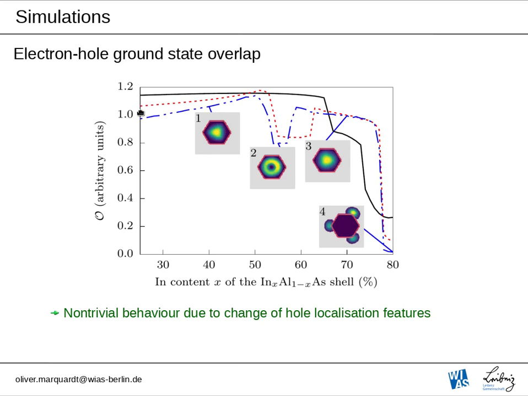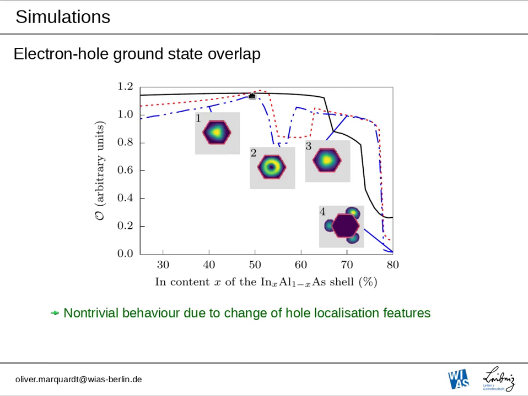And now let's try to understand what we see here. So the first thing that happens is that with a higher indium content of the indium aluminum arsenide shell, confinement inside the shell increases, which leads to a better confinement of the hole state and basically increases the electron-hole overlap. The character of the hole state is here mostly dominated by the light hole band.